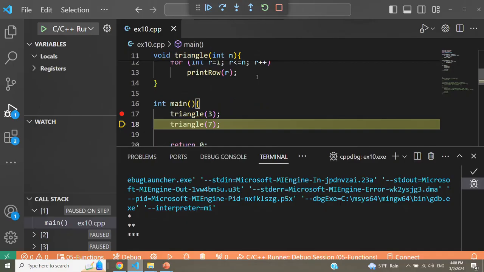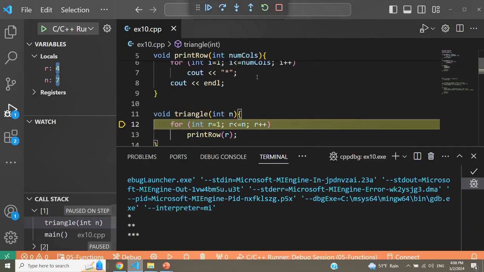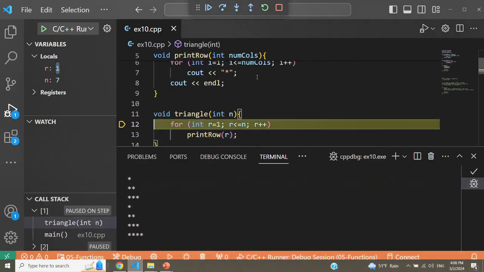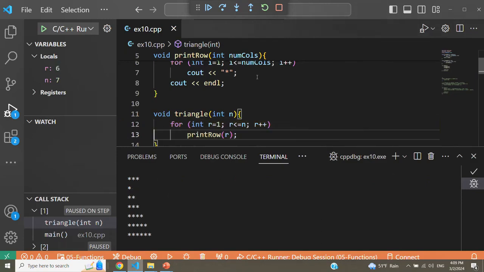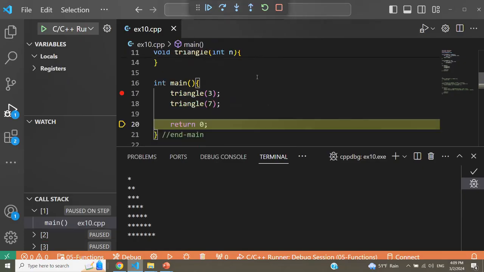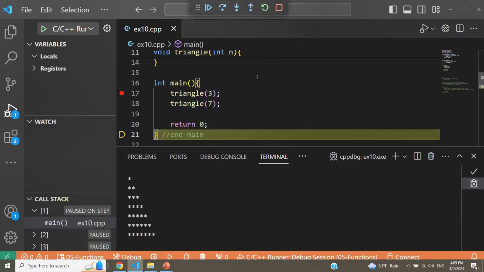Now, when I make a call to triangle(7), the parameter value would be 7. So I'm going to make 7 calls to printRow. And each time I make a call, one row of this triangle is going to be printed. After 7 iterations, we are going to be done. Then we'll come back to the main function and the program terminates.